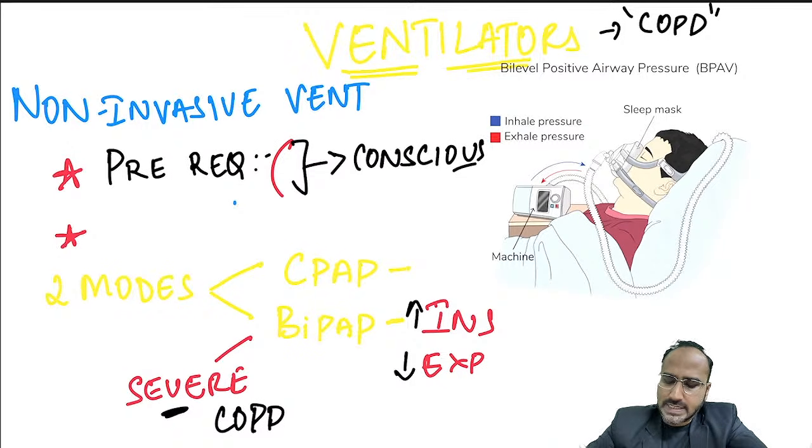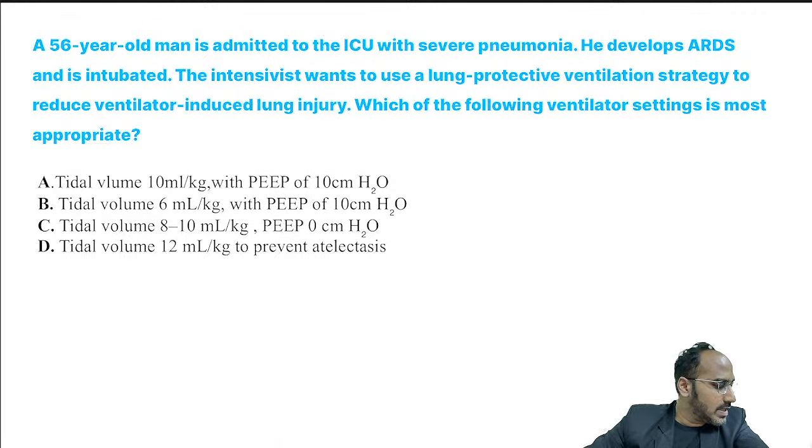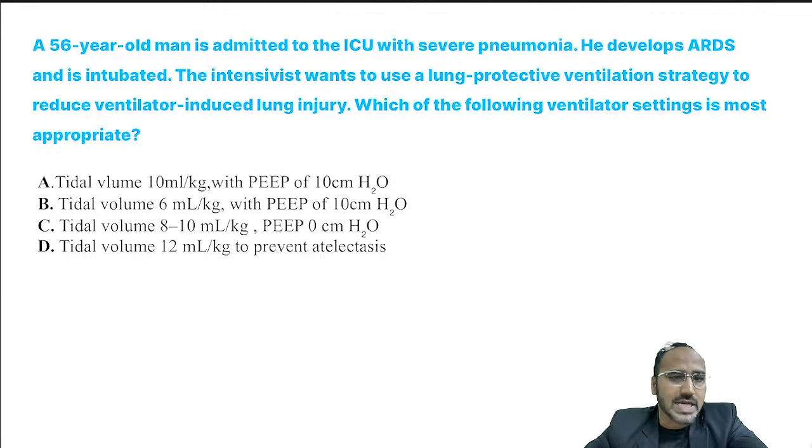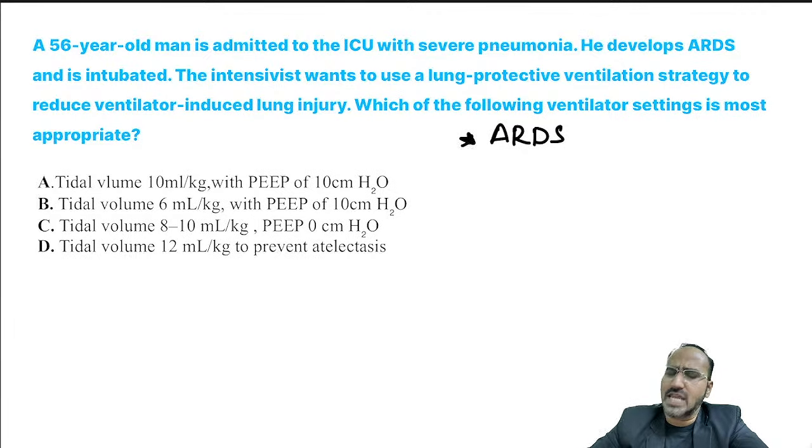Okay. Now guys, next, a 56-year-old man is admitted in the ICU with severe pneumonia. He develops ARDS and he is intubated. The intensivist wants to use a lung protective ventilation strategy to reduce ventilator associated lung injury. Which of the following ventilator settings is most appropriate to be used in this patient? Come on guys, a patient is in ARDS. ARDS means the lungs are already in a very bad state. If you overinflate the lung, what will happen, guys? If you overinflate the lung, then the prognosis will be worse.